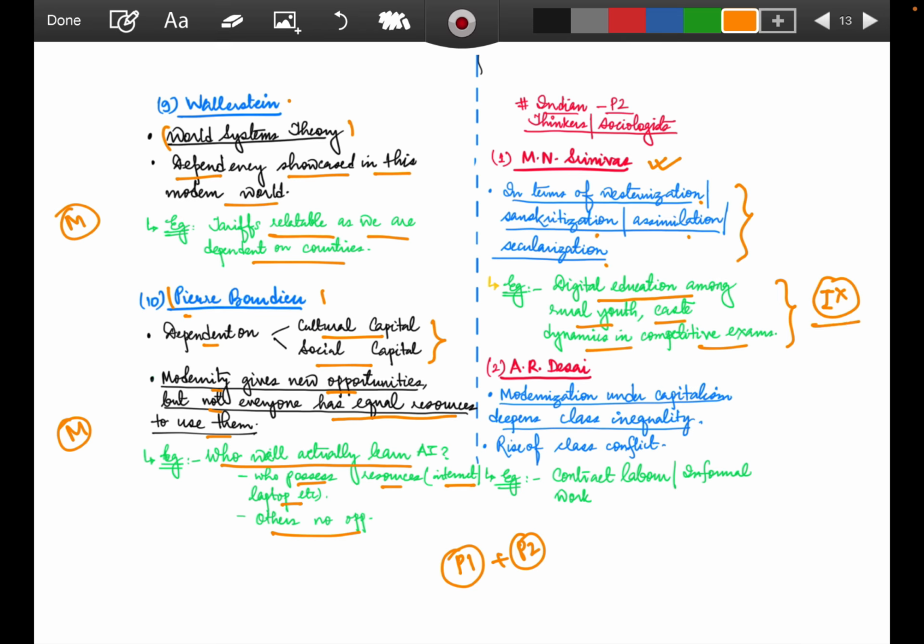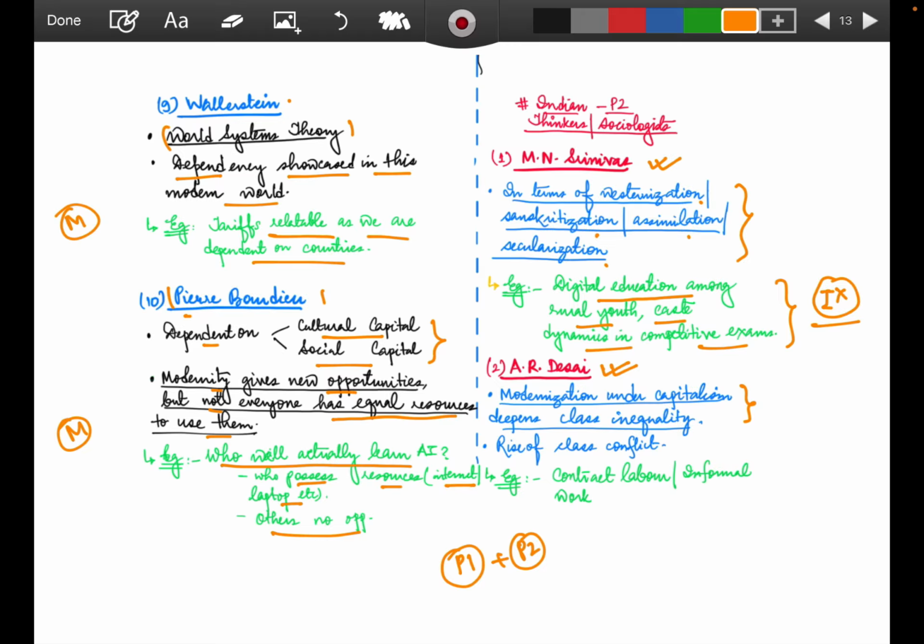So think about the interlinkage. Coming to the next thinker, A.R. Desai. He has always been in the lines of Karl Marx, right? So Karl Marx has always been critical about the economy part, about the capitalism part. Similarly, he will also talk about it.